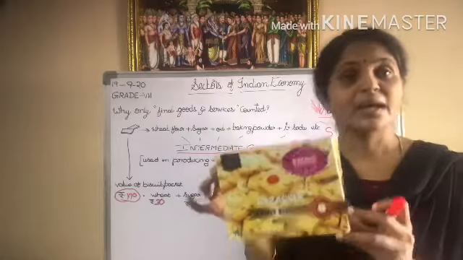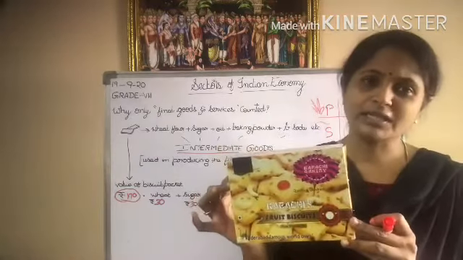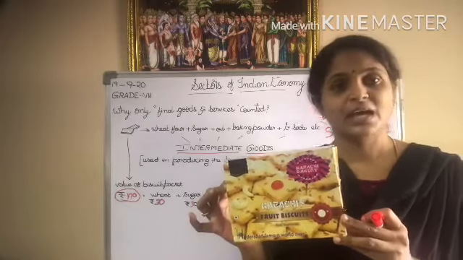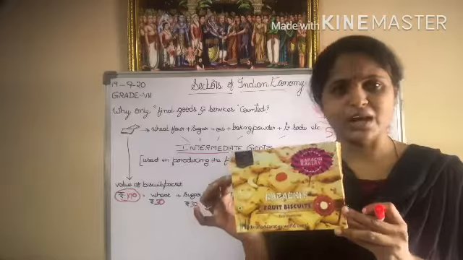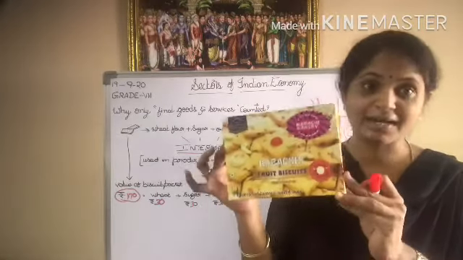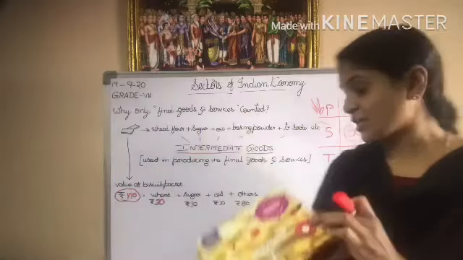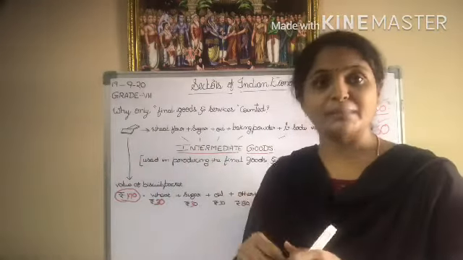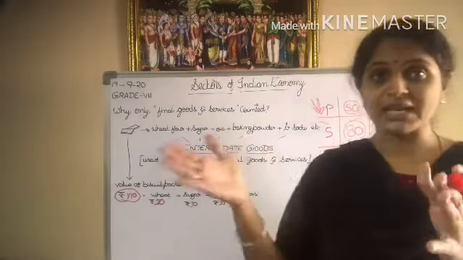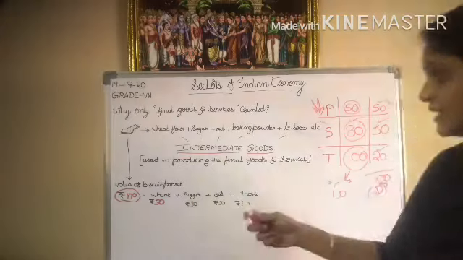Along with wheat, many ingredients like sugar, oil, artificial flavors, baking powder, baking soda are added, and only then do we get these biscuits. Yes or no? So, what are these ingredients, which help in the manufacturing process or are added to the actual product, called?